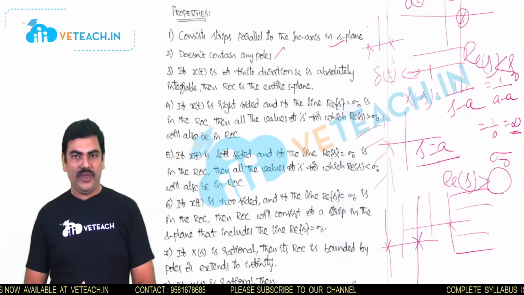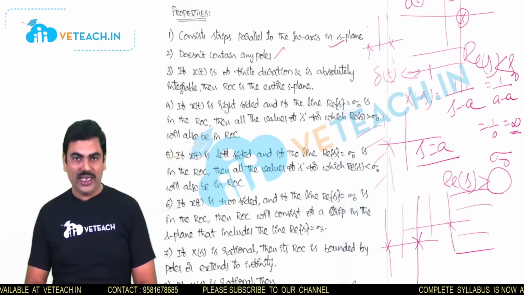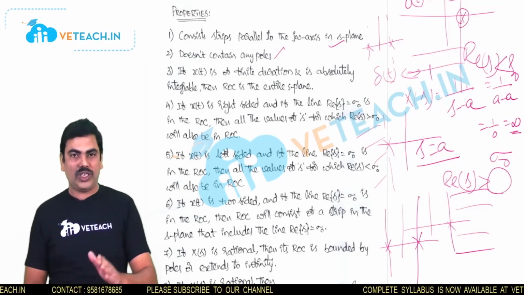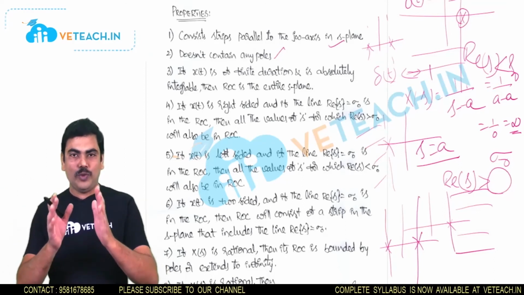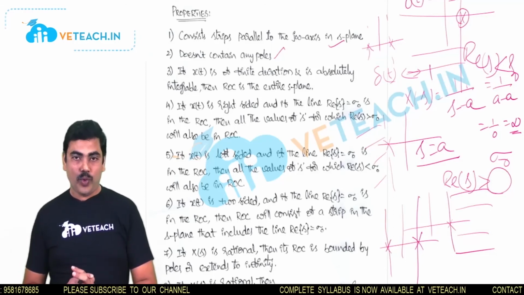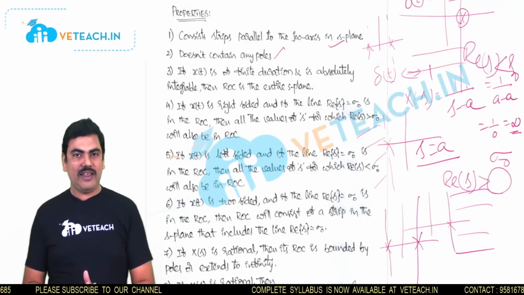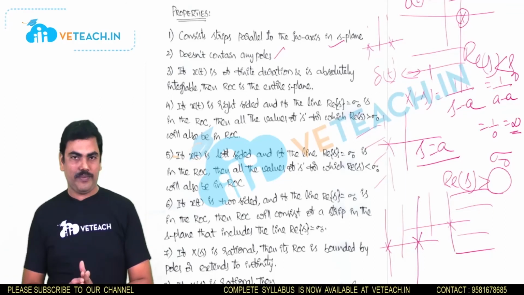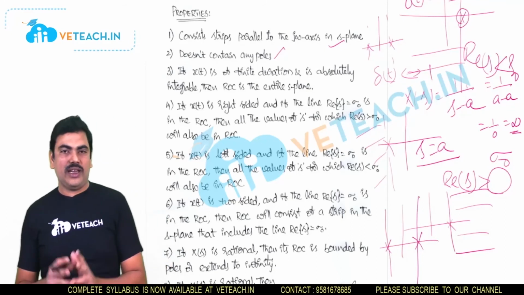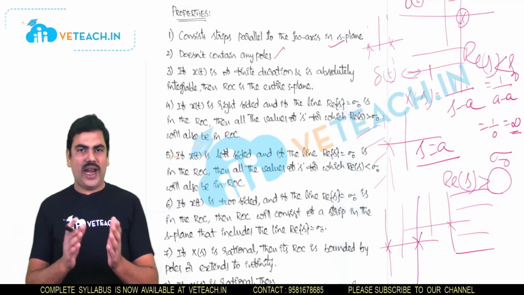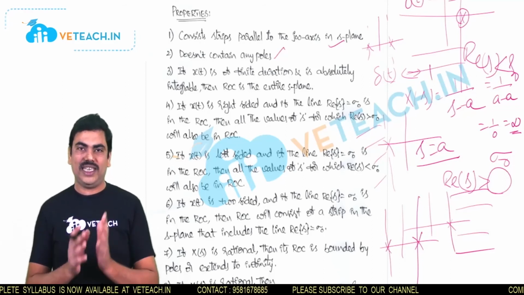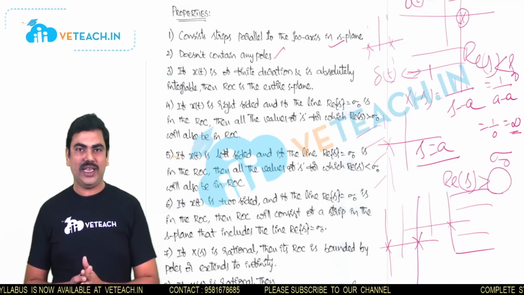And seventh property, in all these cases we are observing that ROC is either specified from the pole towards infinity, or pole towards minus infinity, or between two poles. So that is the seventh property. ROC is bounded by poles or it is extending from poles towards infinity. And finally, eighth property, when you consider x of t as the combination of two or more right-sided signals, and at the same time the combination of two or more left-sided signals, at that time it will describe the corresponding ROC.